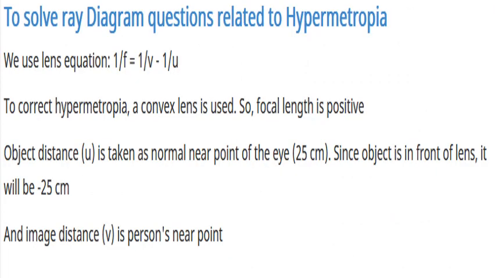The focal length of the convex lens needed to correct hypermetropia can be found using the lens formula, that is 1 by v minus 1 by u is equal to 1 by f. You all know this formula, isn't it? In this formula, the object distance u is to be taken as the normal near point of the eye, which is 25 centimeters, and the image distance v will be taken as the distance of the near point of the hypermetropic eye. So knowing these two values, you can find out the focal length of the convex lens required to correct the hypermetropic condition.